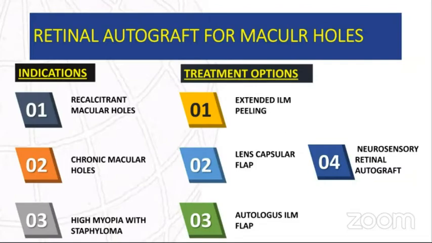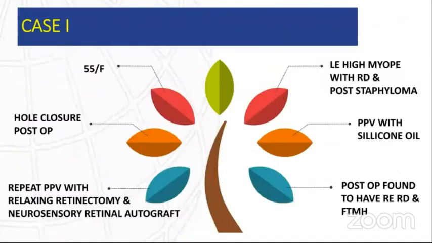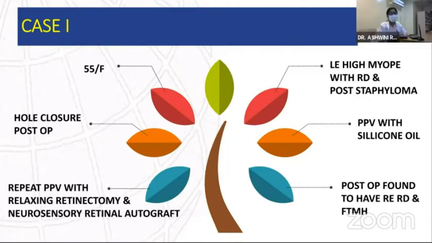Case 1. A 55-year-old female with high myopia and posterior staphyloma had posterior pole retinal detachment, for which she underwent left eye pars plana vitrectomy with silicone oil injection. Postoperatively, she was found to have a large, full-thickness macular hole with subretinal fluid. She underwent repeat pars plana vitrectomy with relaxing retinectomy and neurosensory retinal autograft.